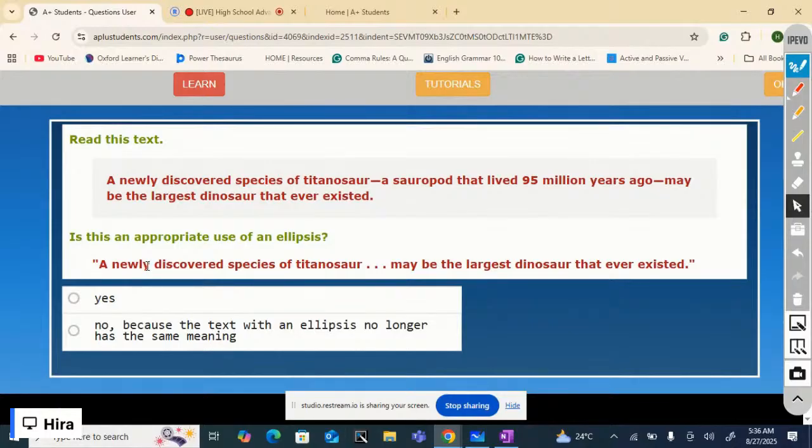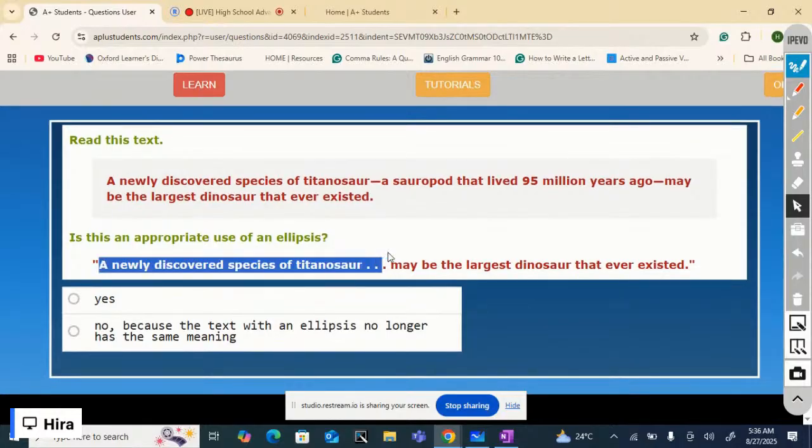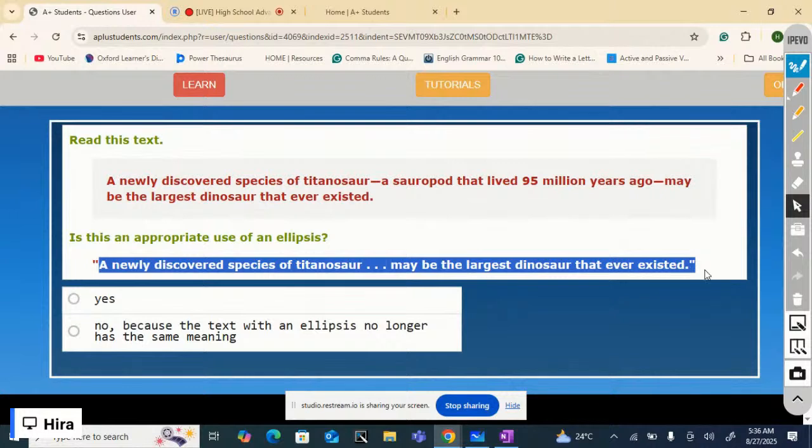Well, look at it. A newly discovered species of titanosaur may be the largest dinosaur that ever existed. Well, if you read this sentence, its grammar is correct. It's grammatically correct. And does it maintain the same meaning as the original? Let's read it. A newly discovered species of titanosaur may be the largest dinosaur that ever existed.